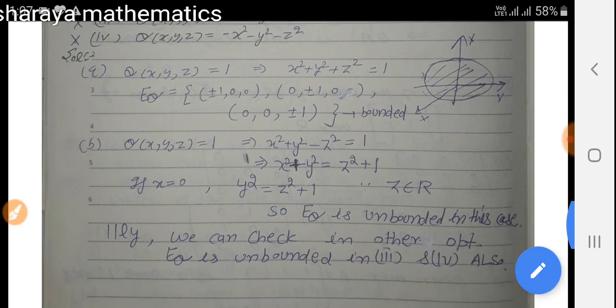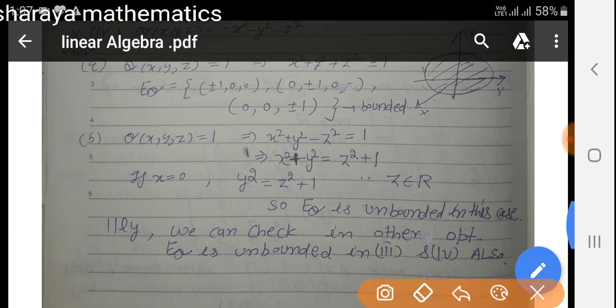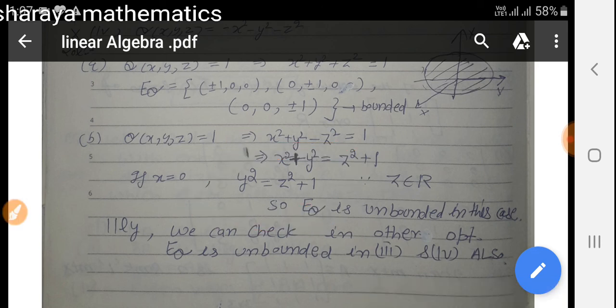If we take x equal to 0, then y square is equal to z square plus 1 for all z belonging to R. So E_Q is unbounded in this case. We have x as 0 and we can choose any value of y and z satisfying the condition that y square is equal to z square plus 1, any real number. So this set is an unbounded set in this case.